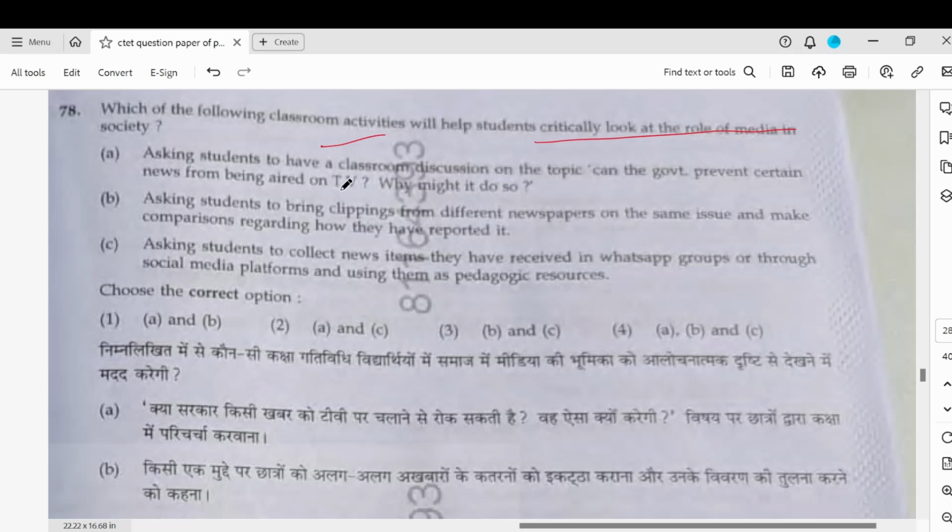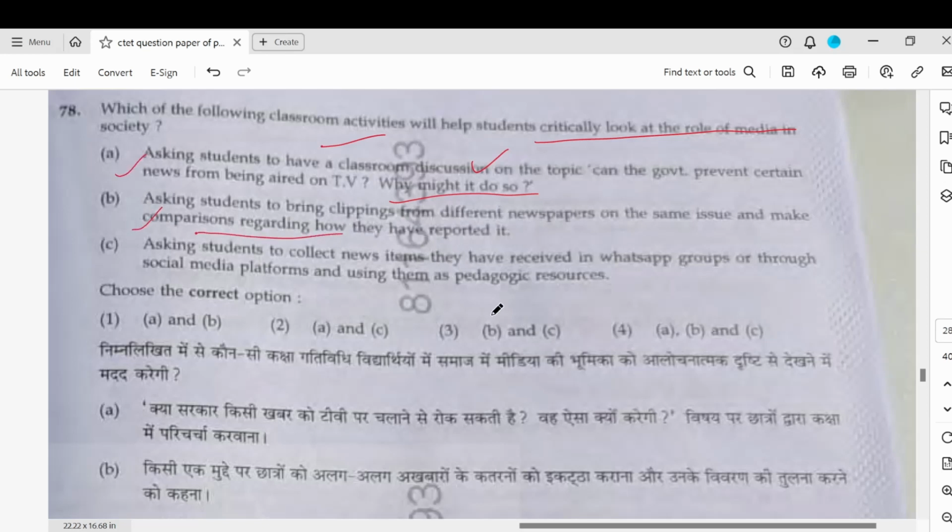So we have options. Asking students to have classroom discussions on the topic. Can't the government prevent certain news from being aired? Why might it do so? So yeah, it is looking at the role of media in society. Asking them to bring clippings on the same issue and make comparisons as to how they have been reported. Yes, this is also good.